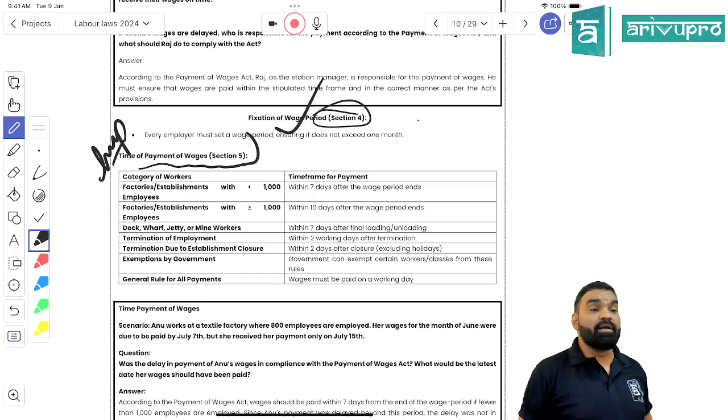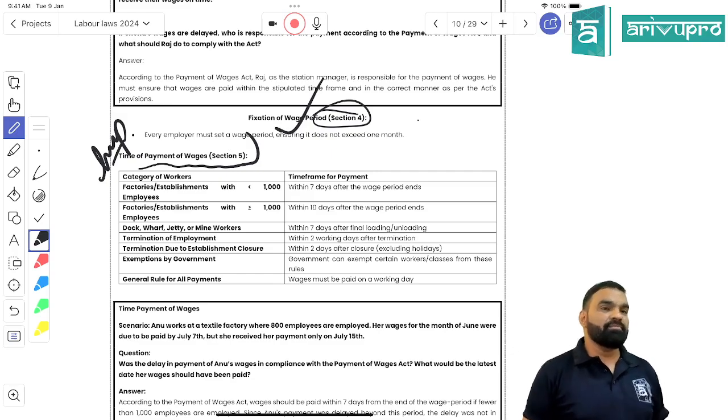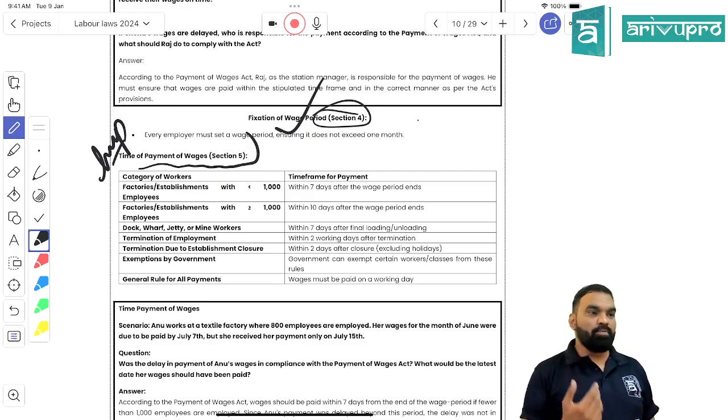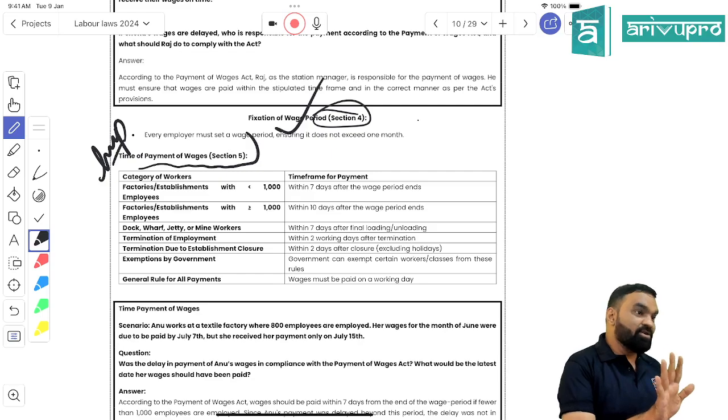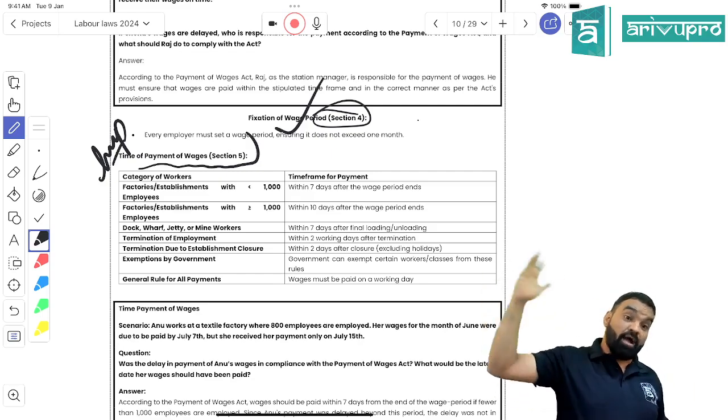I think almost all organizations have fewer than 1000 employees. Only big organizations would have 1000 or more.